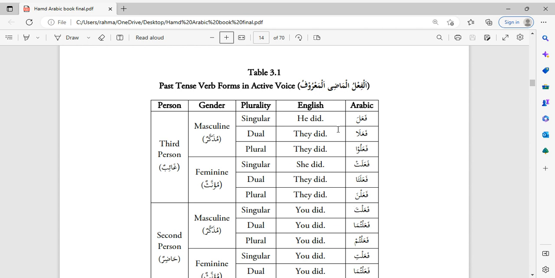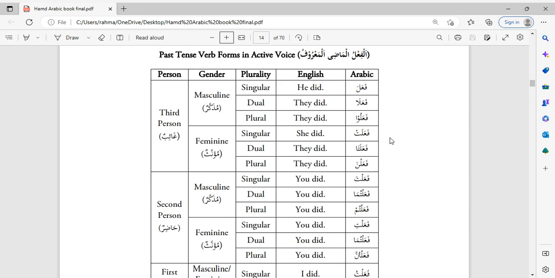This is the table that we were going over in class, and the purpose of memorizing this table is because once you've learned it, فعل فعل فعلوا, any verb that you come across, if you know this table, then all you have to do is replace the fa, ain, lam in this table with the letters of the other verb.